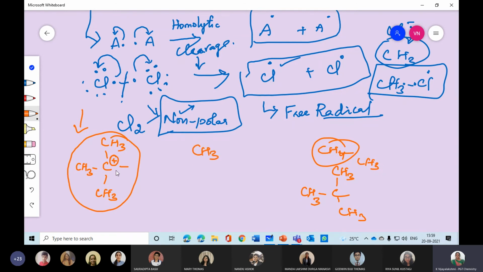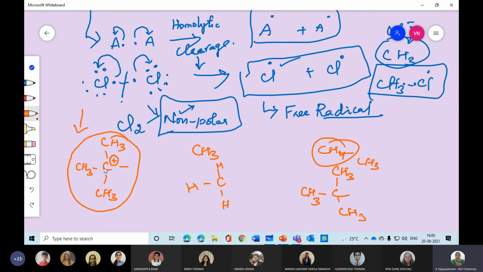Do you think it is more strong or more weak? Let me know. I removed all the hydrogens and instead of hydrogen I hung CH3, CH3, CH3 over it. Now, which do you think is more stable?